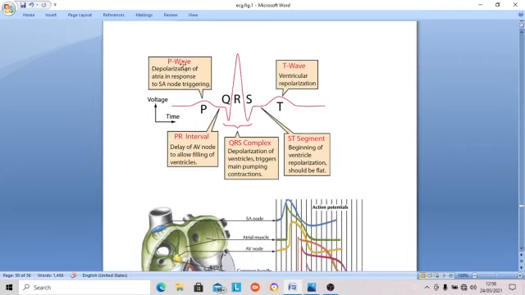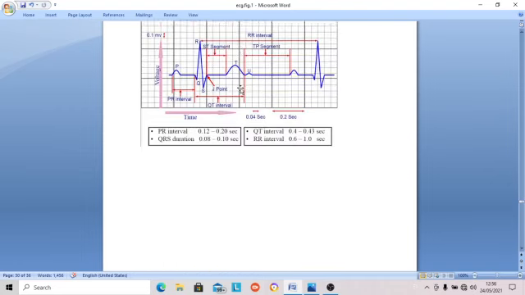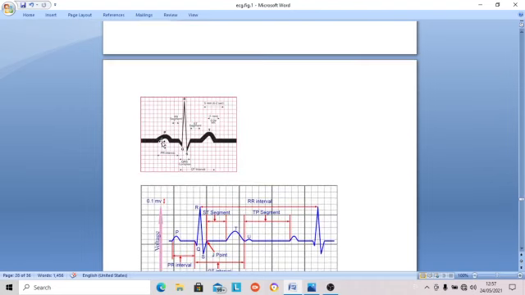The cause of the waves is ongoing depolarization. The cause of the P wave is ongoing depolarization of both atria. The cause of the QRS complex is ongoing depolarization of both ventricles. The cause of the T wave is ongoing repolarization of both ventricles. The PR interval is the time taken for the impulse to travel from the SA node to the first part of the ventricle.